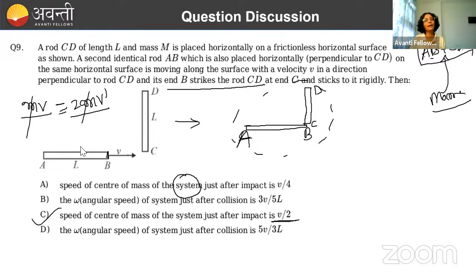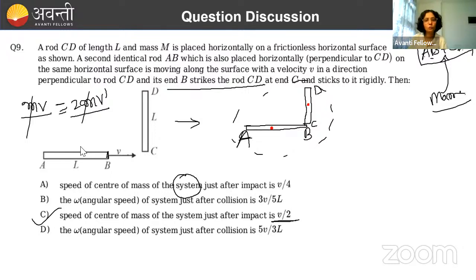Now angular velocity it is asking. What will be the angular velocity? How we will calculate that? So again here, what will happen? Around center of mass of the system, its angular momentum will also remain conserved, right? So first try to locate the center of mass of this system. तो चलो ये काम कर लेते हैं. Where will be the center of mass of this system? So this body center of mass will be here. This body center of mass will be here. Where will be the center of mass of system?